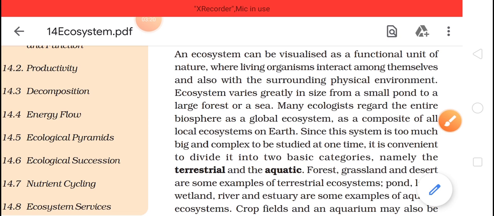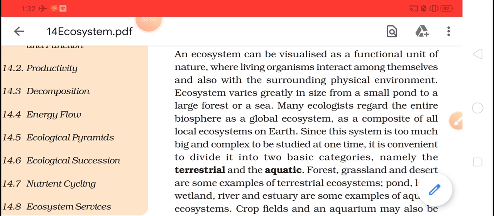Yes. So ecosystems vary greatly in size, from a small pond to a large forest or a sea. So an ecosystem doesn't mean that it should always have a large area. A small pond will have an ecosystem because it will have abiotic and biotic factors also. Now let me talk about biotic and abiotic factors.